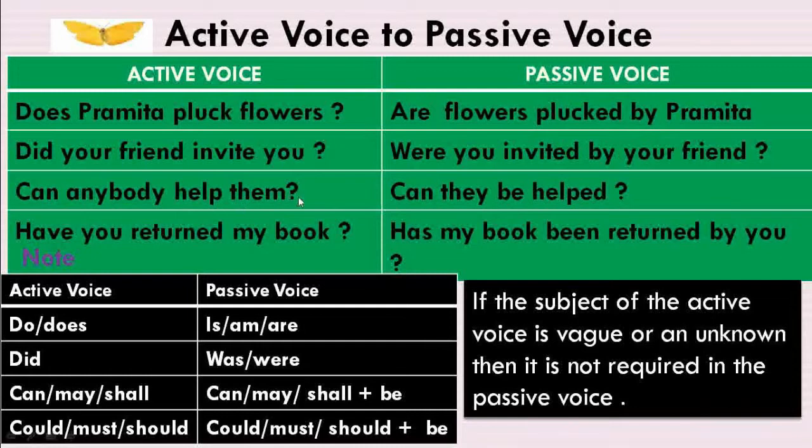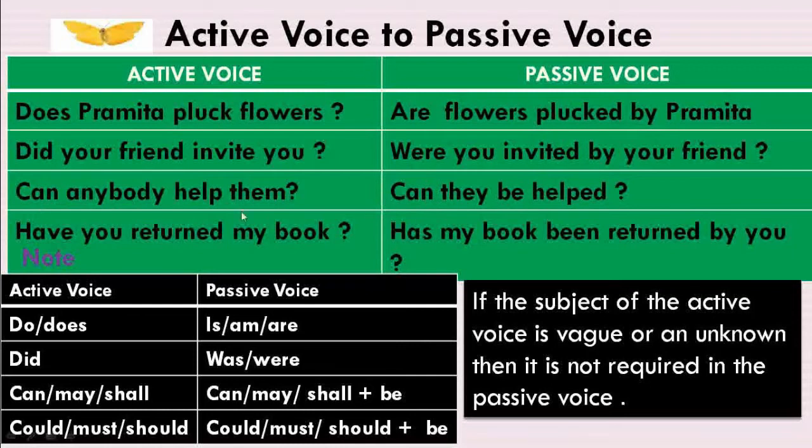Can anybody help them? This sentence begins with a modal auxiliary verb which is in present tense. Anybody is the subject here. It is a vague subject, and help is the main verb. Them is the object of the sentence. As per rule, the auxiliary verb in the active voice and the passive voice will remain at the same position.